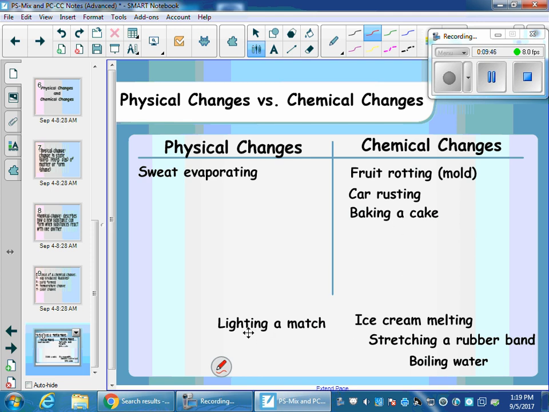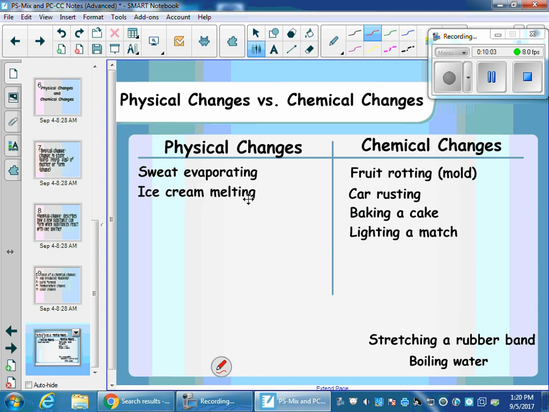Lighting a match is a chemical change. You get a color change. You get a temperature change that shows you that a chemical change has occurred. Ice cream melting. The keyword there is melting. If I melt something, I'm going from a solid to a liquid, but I'm not actually changing what I have. The chemical composition has not changed. I could refreeze it again. I could undo it. That means that it is a physical change.